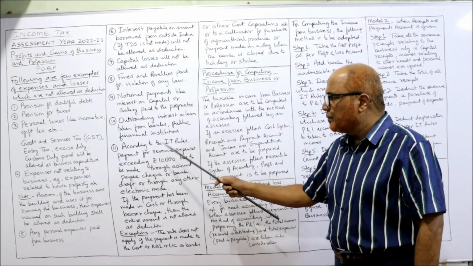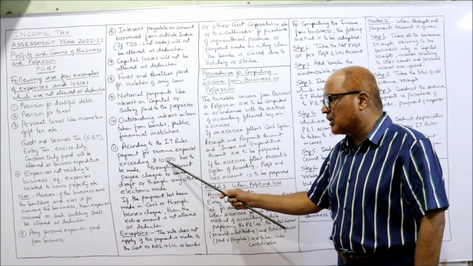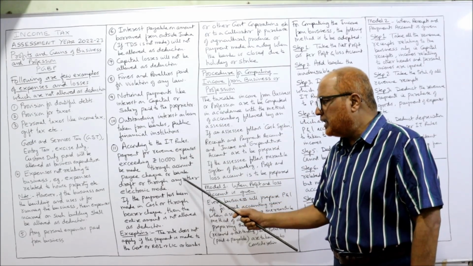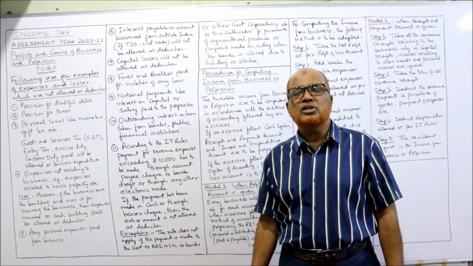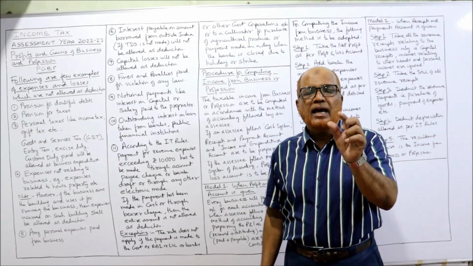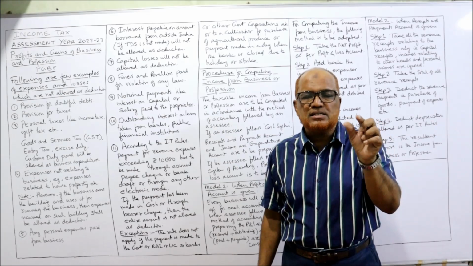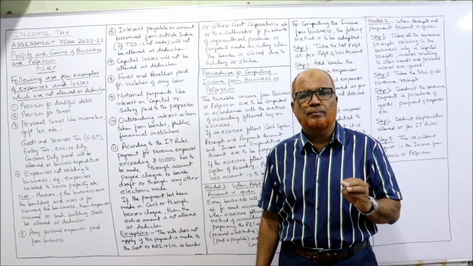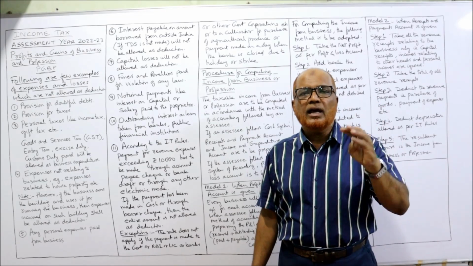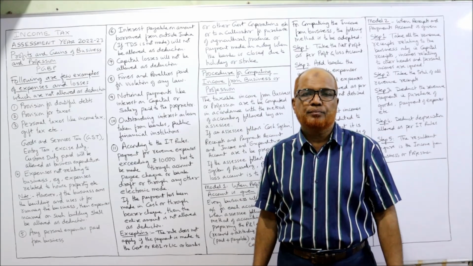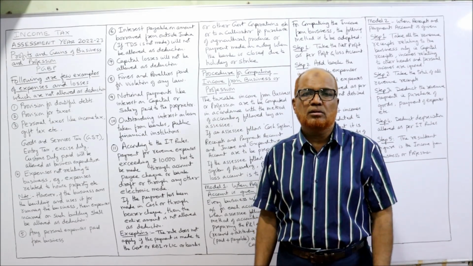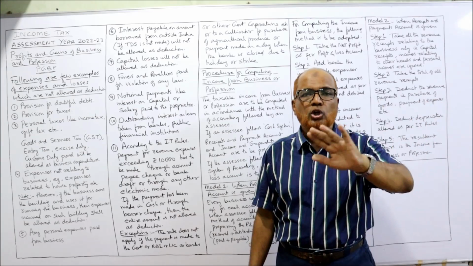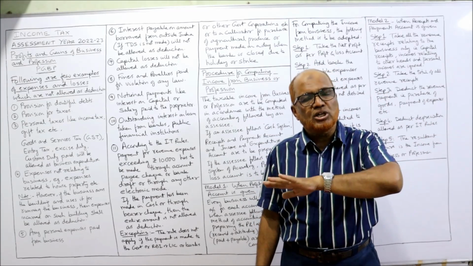According to income tax rules, payment for revenue expenses exceeding 10,000 has to be made through account payee cheque or bank draft or through any other electronic mode. So one provision under income tax rules is that any revenue expense exceeding 10,000 rupees should be paid either through crossed cheque or bank draft or any other electronic mode. That means it should not be paid in cash. That means any expenses exceeding 10,000 rupees should not be paid in cash. If it is paid in cash, it will be disallowed.